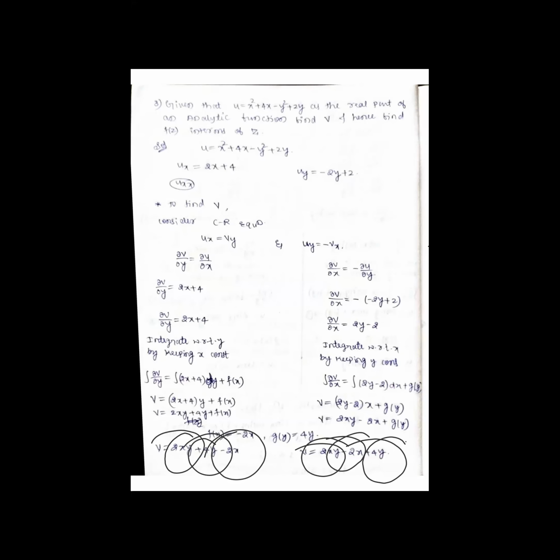So therefore, v is here. Both the v's are same, so you can write anyone. So I got v.